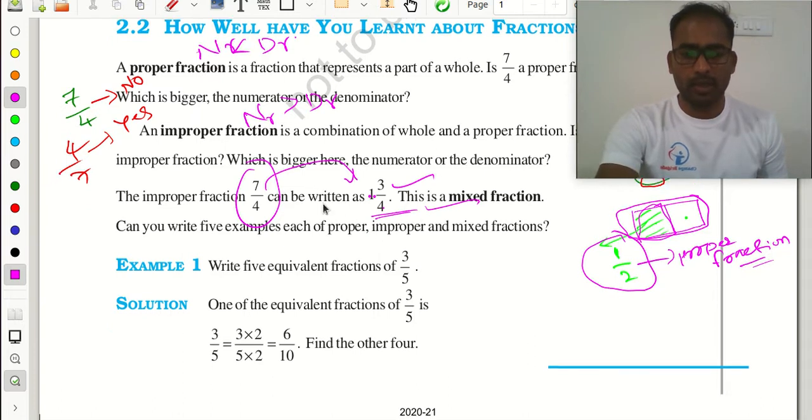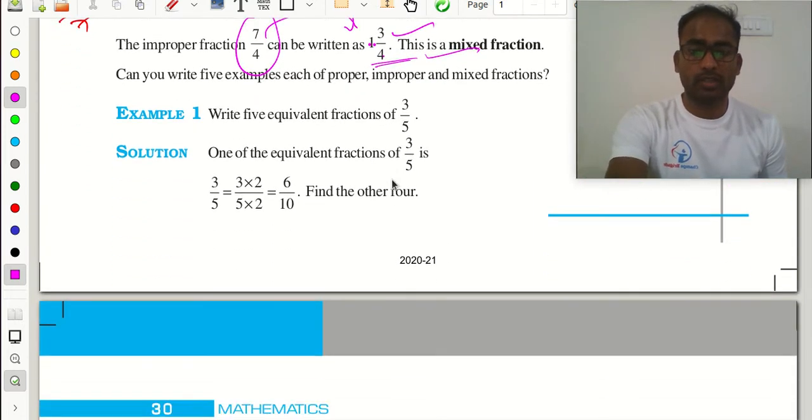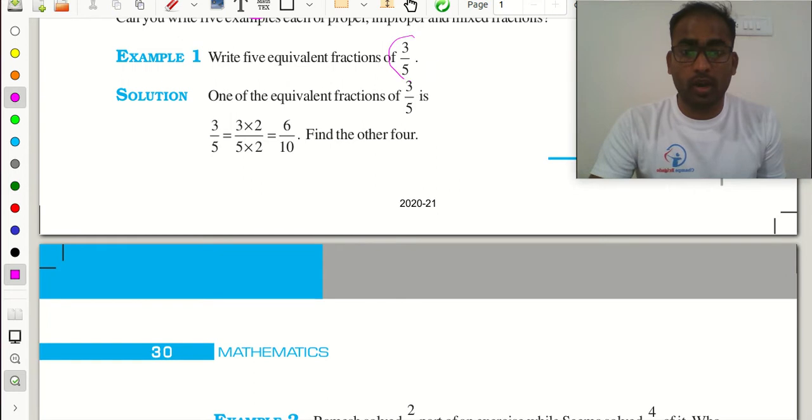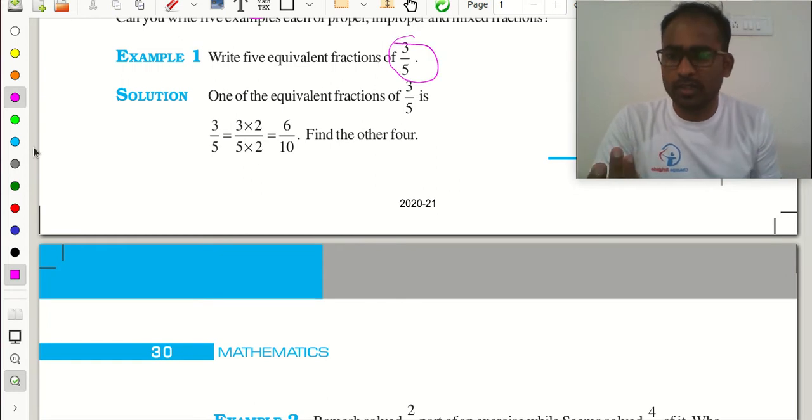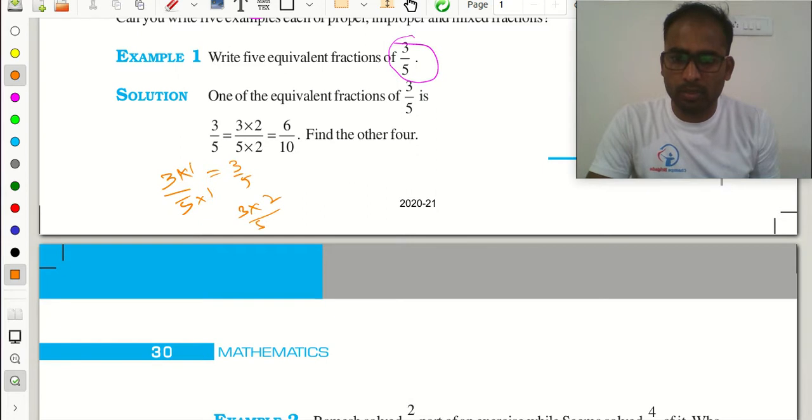Clear? And write the equivalent fractions of 3 by 5. What are the equivalent fractions of 3 by 5? Simple. First, multiply the numerator and denominator by 1, and you will get 3 by 5. In the second case, 3 multiplied by 2, 5 multiplied by 2, gives 6 by 10.